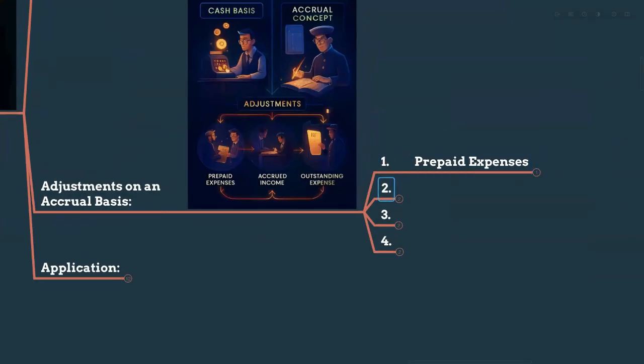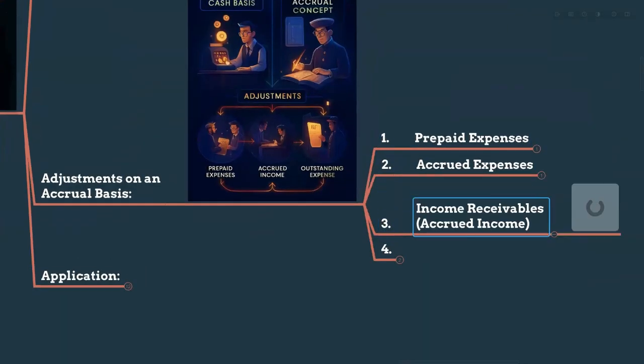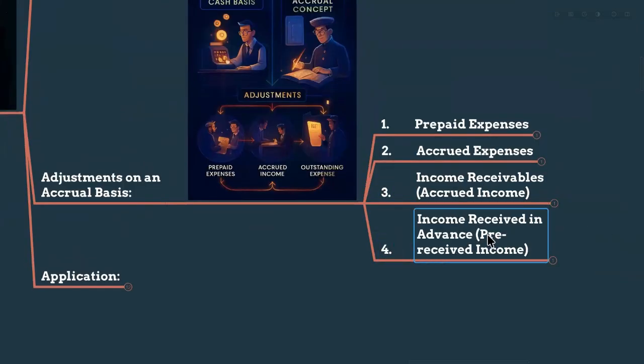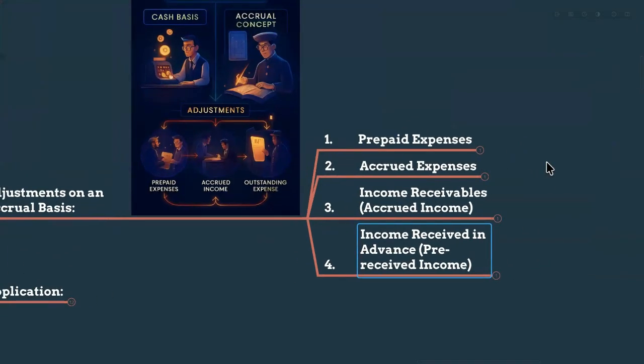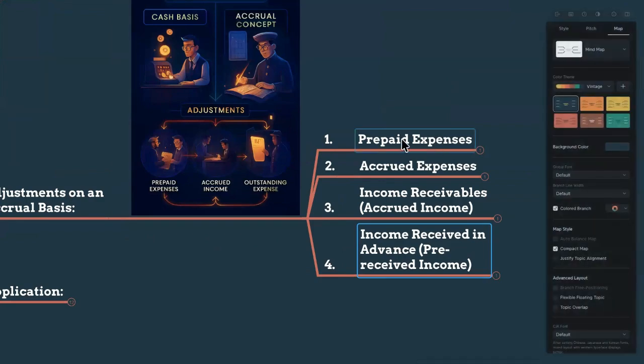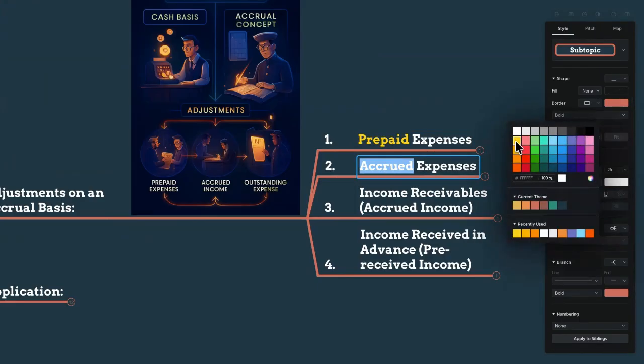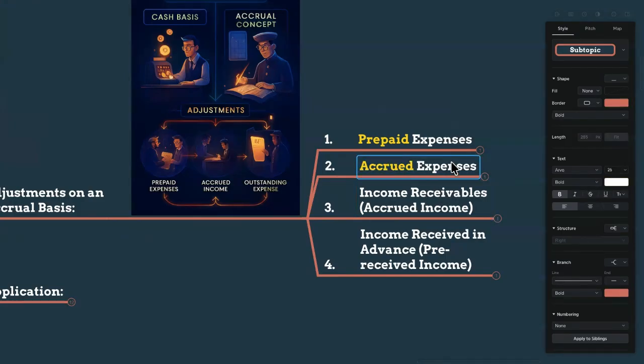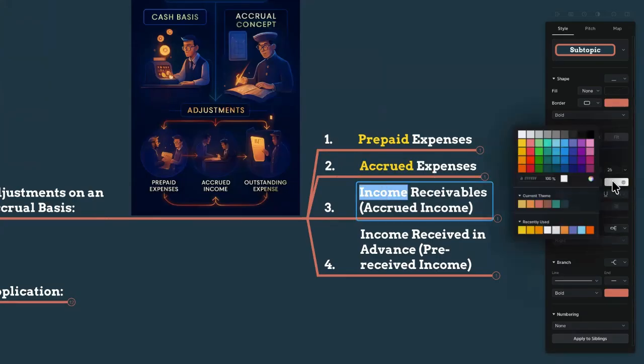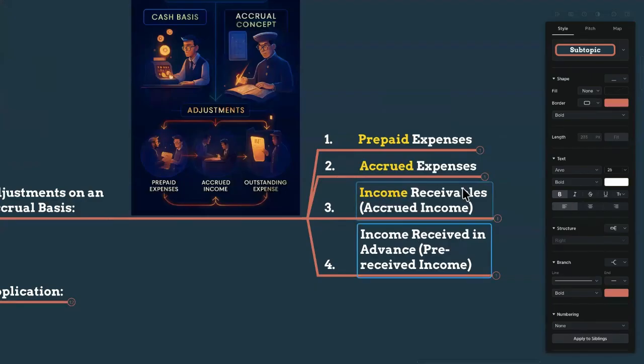So we will have prepaid expenses, accrued expenses, income receivables, as well as income received in advance. These are some accounts as well as some adjustments we will do. Prepaid expenses, right? We have paid the expenses before they occurred or before they were incurred. Accrued expenses means the expenses are incurred, but actually we didn't pay in terms of money. Income receivables means we actually earned the income, but we have not received the cash for that.